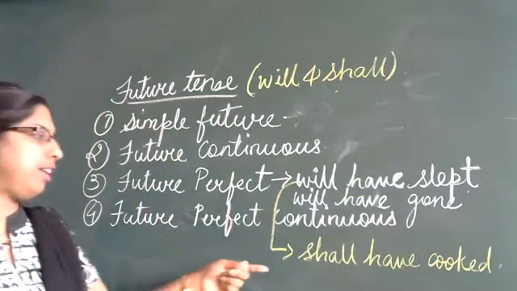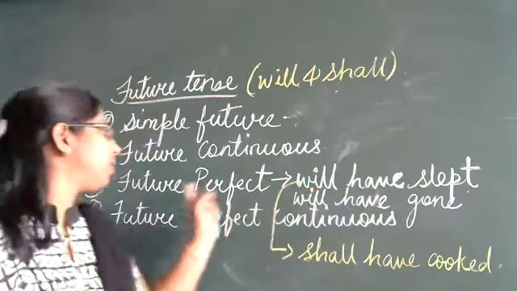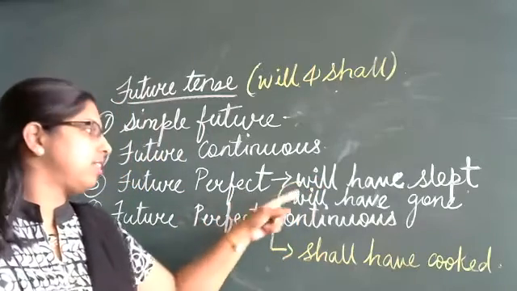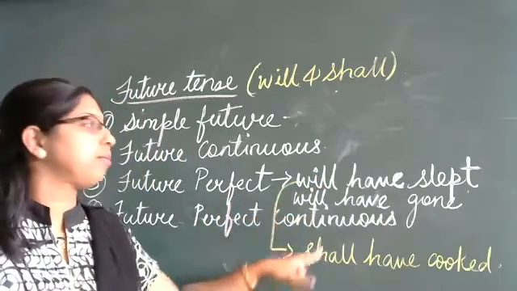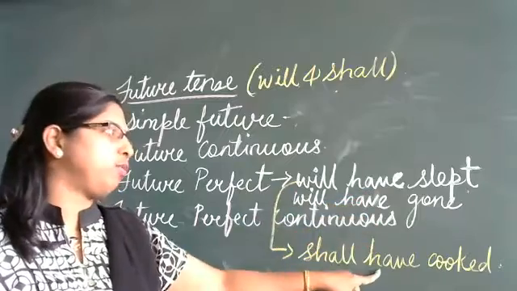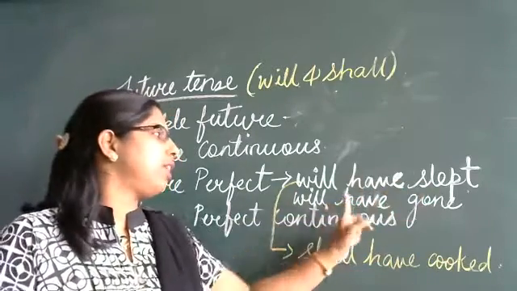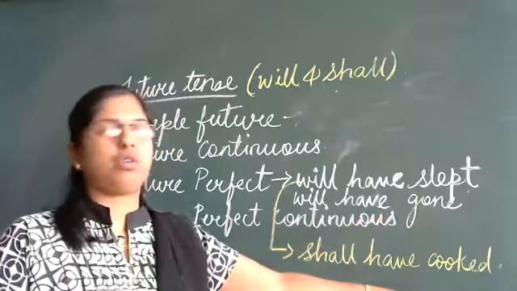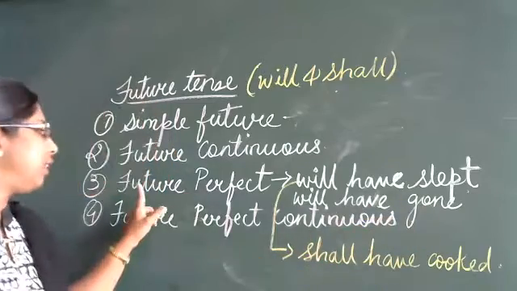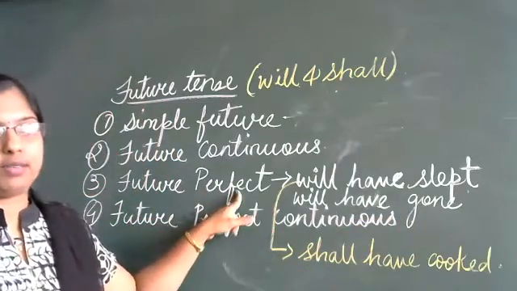So what changes have we done here? Future perfect tense. Future means again will or shall. Perfect, have we have used, and then the past form of the verb. Will have slept, will have gone, will have cooked. So this gives us the future perfect tense.